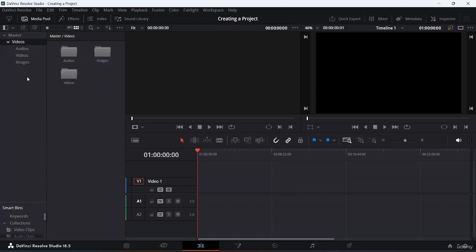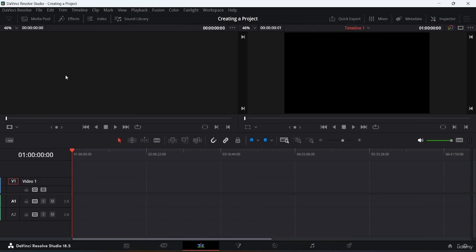Let's click on videos. And now under this videos option, you do have these three folders: one is audio, another one is videos, and the other one is images. So let's come here. Let's increase the smart bin size over here so that I can view it properly. Okay, and now if you don't want to view this particular media folder, you can just click on the media pool and you can see that now you do have this particular interface right over here.